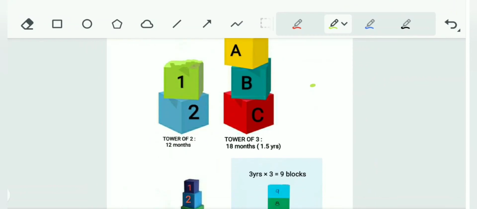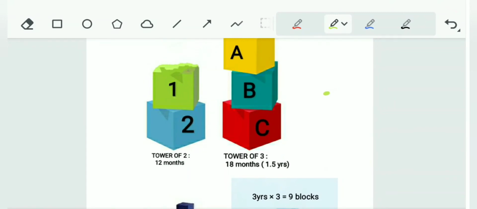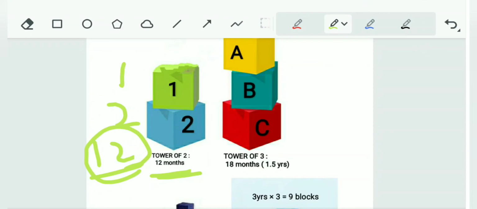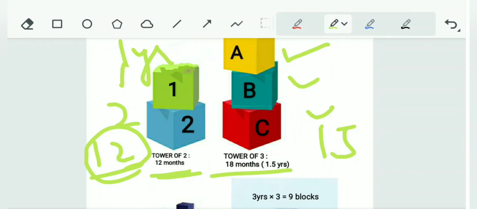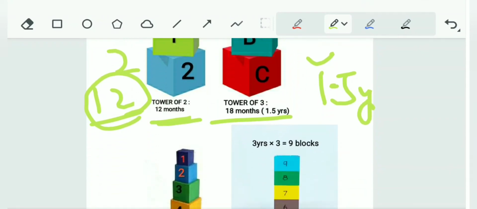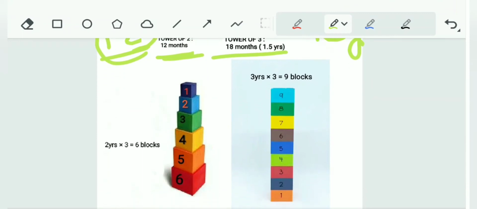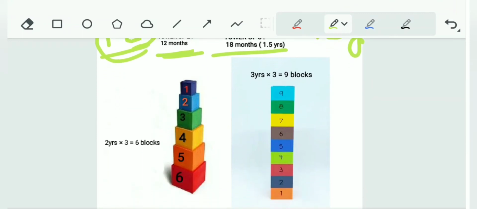Now let's see tower. How many towers are made with the blocks? At 12 months, that is 1 year, a tower of 2 is made. A tower of 3 is made at 1.5 years. Now here, tower of 6 blocks and tower of 9 blocks.